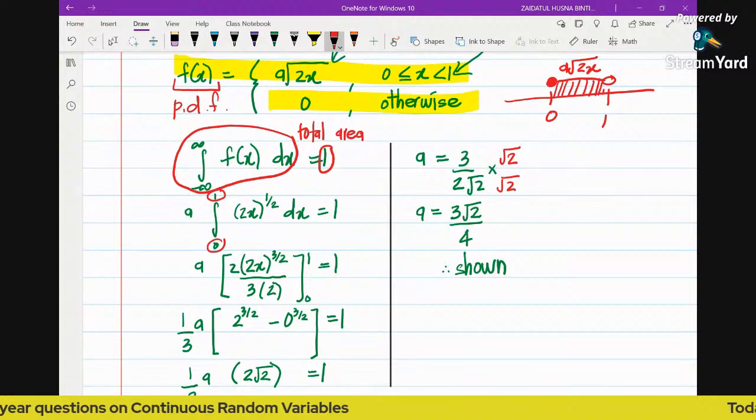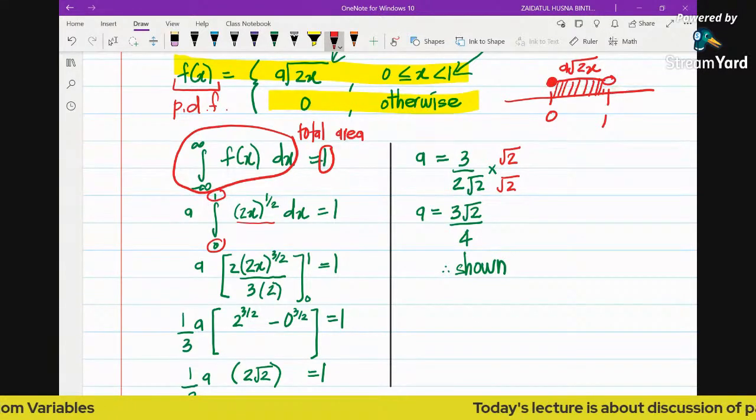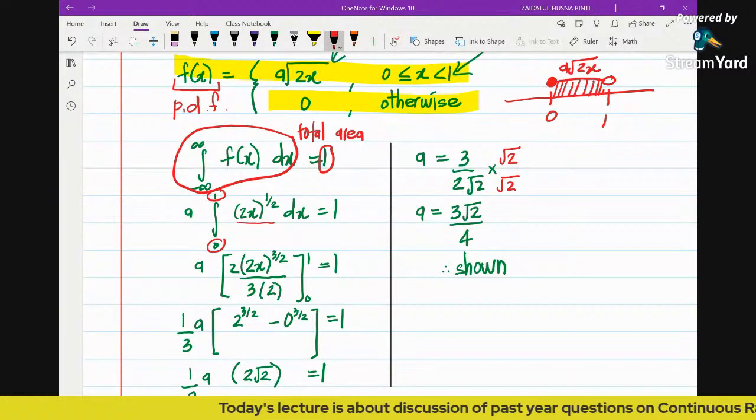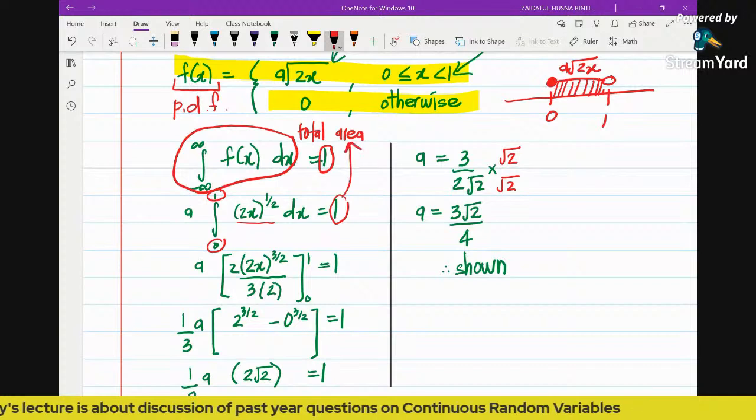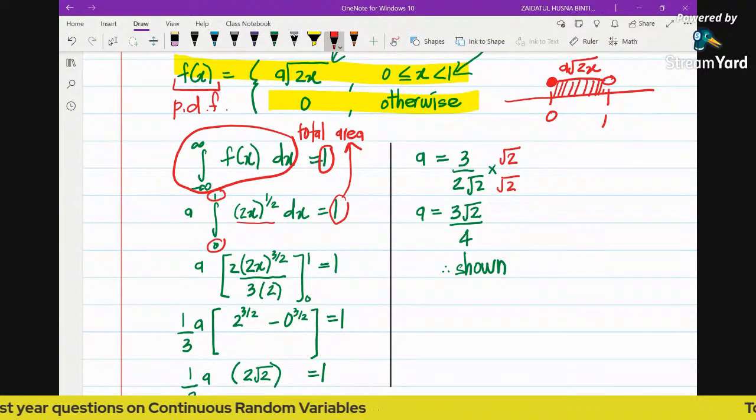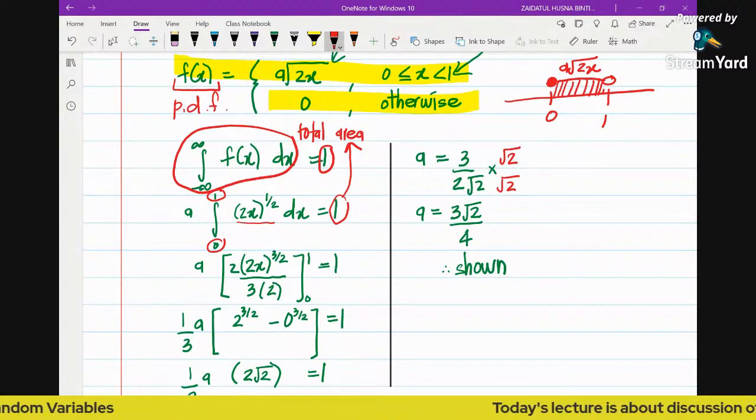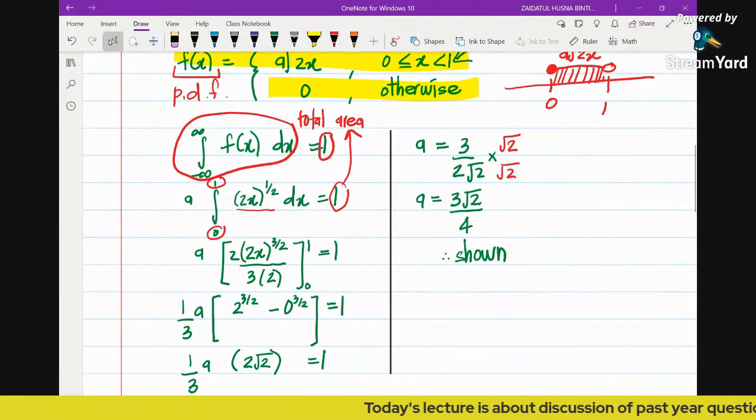The function here is 2x to the power of half. Why 2x to the power of half? Because it's actually the square root of 2x, and the square root of 2x is 2x to the power of half. Then we just equate to 1 because again, it's the total area. The total area must be 1 because we are dealing with probabilities, and as we discussed before, the total of probabilities is 1. So now we just integrate the function.